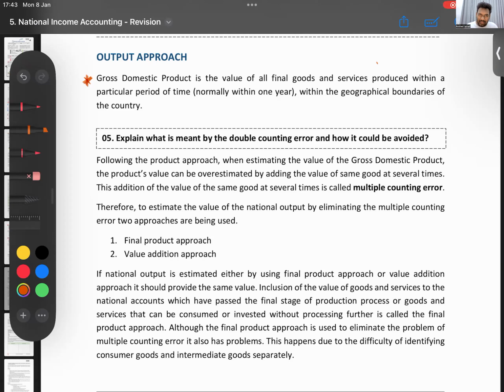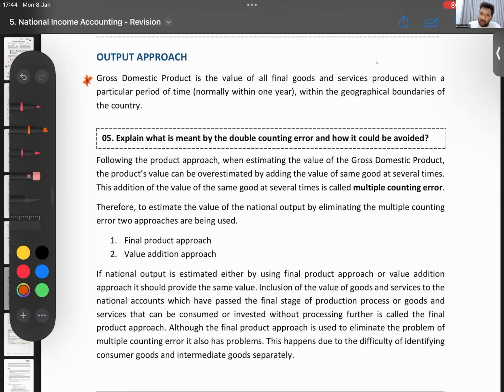If we say within a particular period, usually a year, within geographical boundaries. That means all the final goods and services produced inside Sri Lanka, produced within Sri Lanka's geographical boundary, can be included in Sri Lanka's GDP.